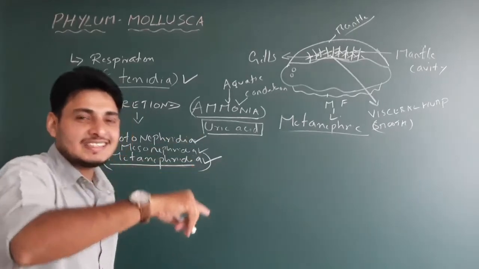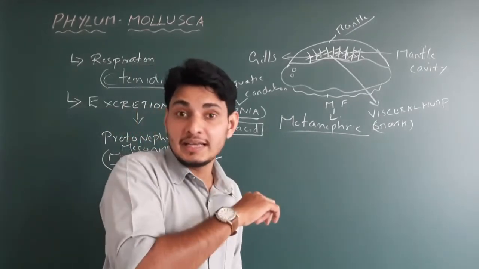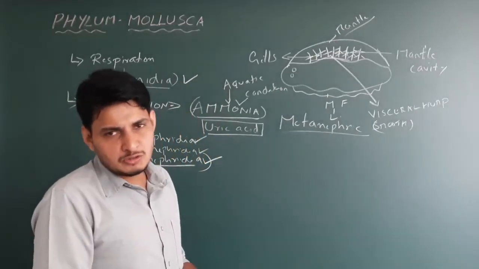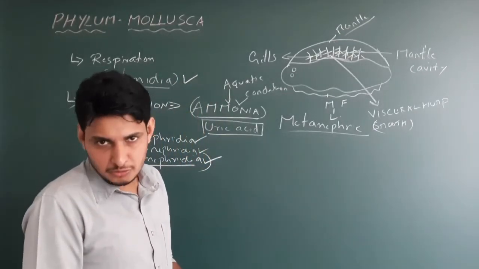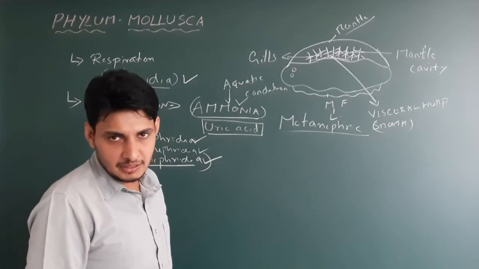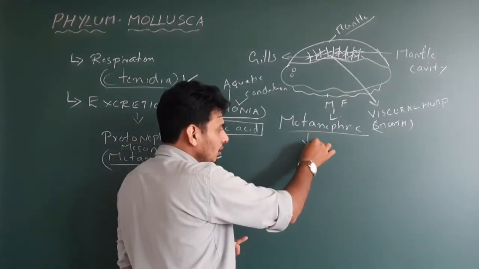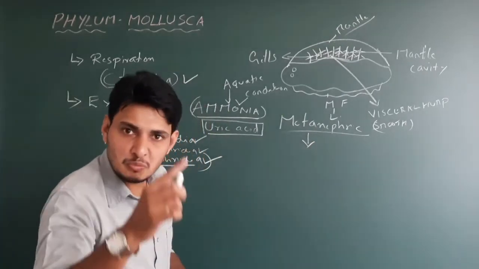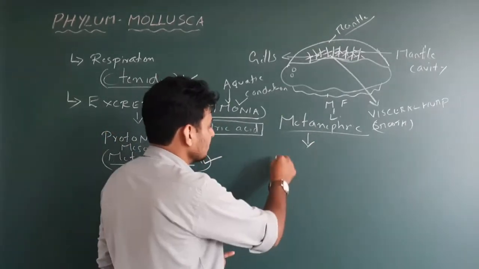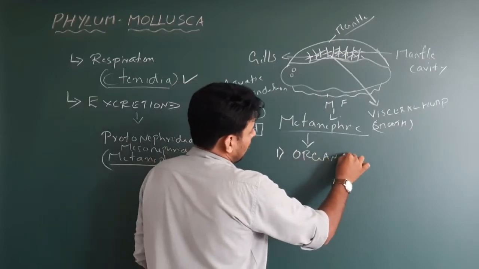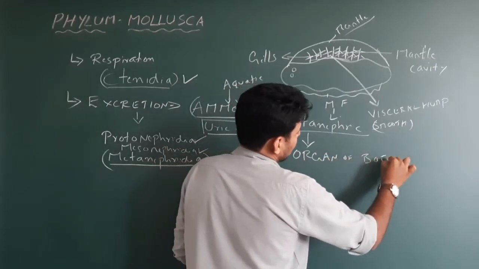What is the other name in the NEET examination? They will give a question with options, and the options could confuse you. You stick to the term metanephric. But the metanephridia or metanephric kidney in mollusca can also be called the organ of Bojanus.